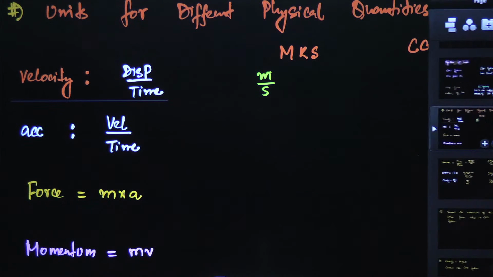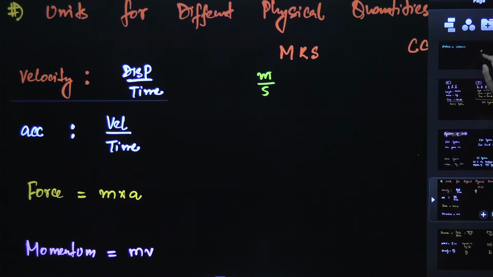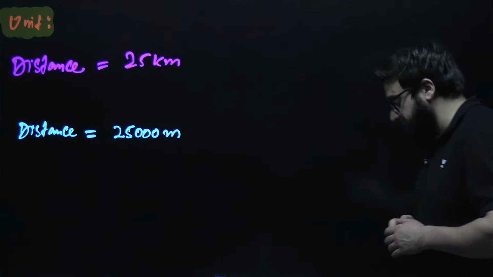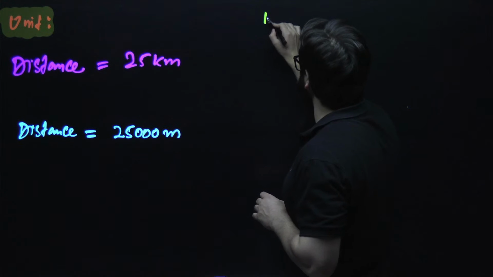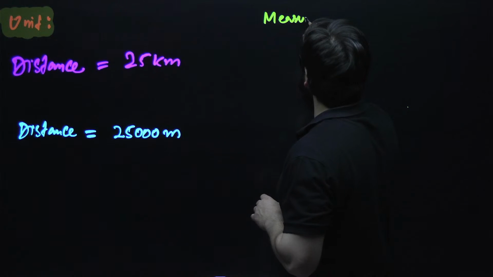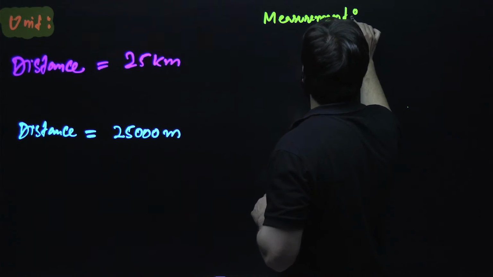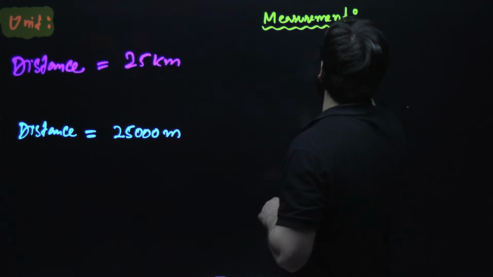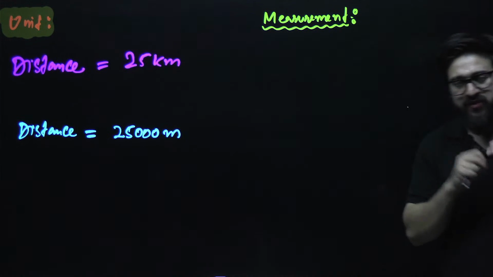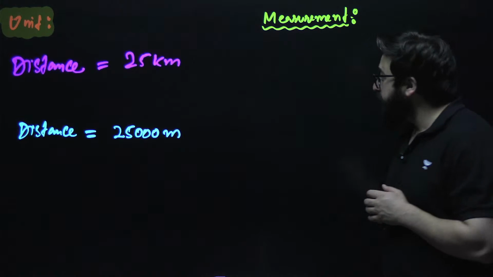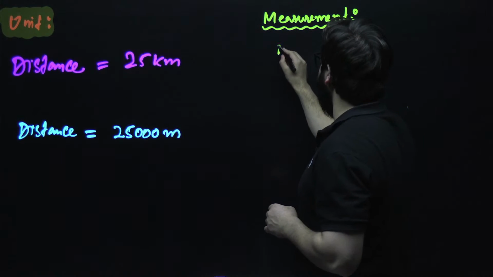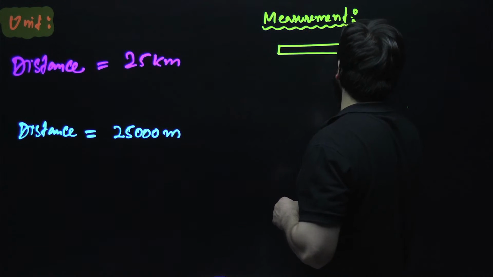Guys, see. I'll make you understand certain things over here. Let's suppose we talk about measurement. Sir, what is a measurement? I'll make you understand what is a measurement. See guys, let's suppose I have got a rod over here.